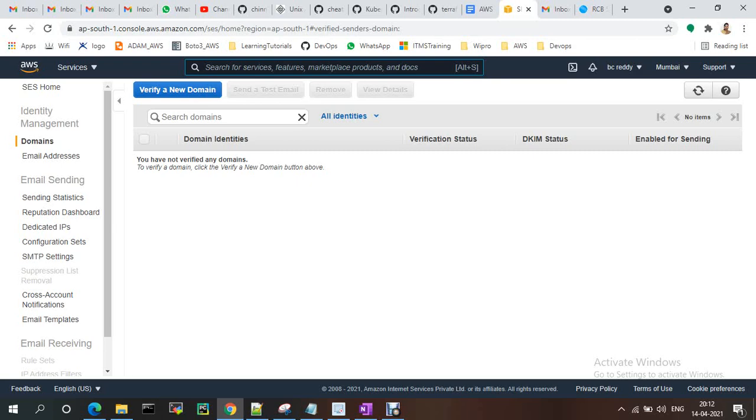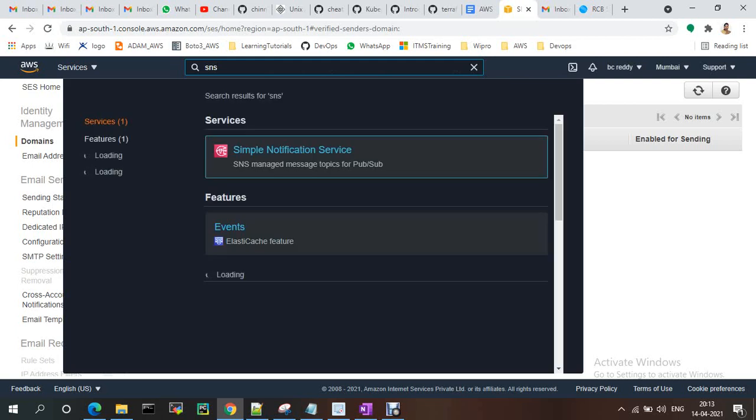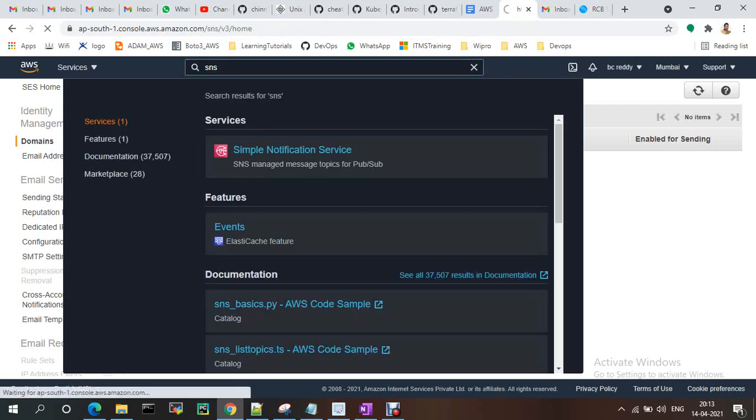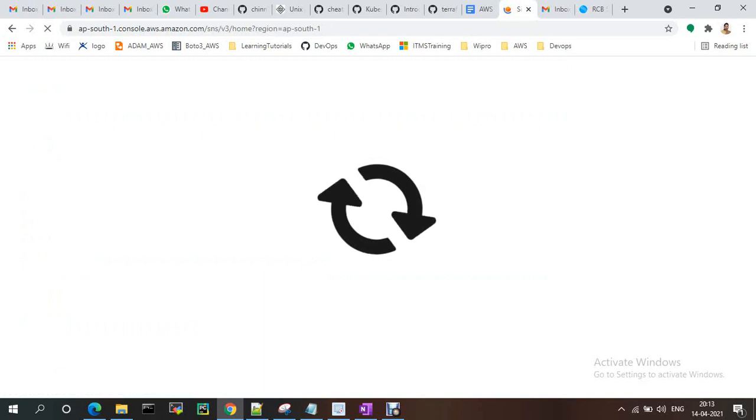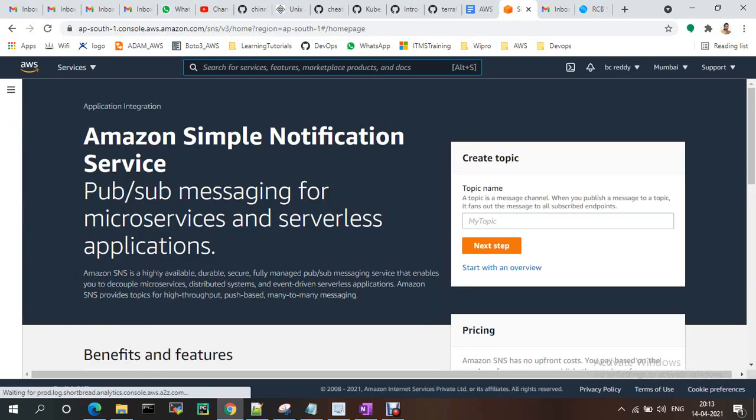Suppose I need to send a message to a group like the dev or QA team, like when my CPU utilization is full, at that time I want to send some notifications. At that time we will use the AWS SNS service. If you go here, there are a few simple services run by AWS. We don't need any server to run on that one. For example SNS, Simple Notification Service. AWS itself maintains it.